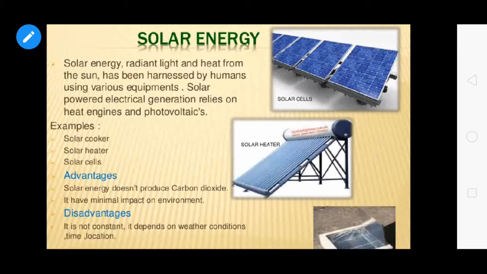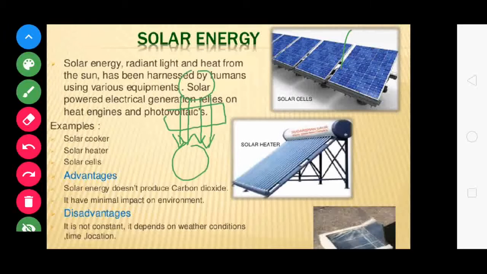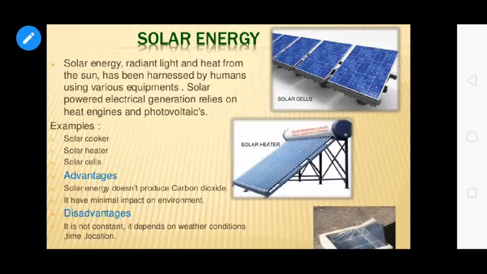And there's a thing which is called the solar constant. What do we mean by solar constant? Consider that this is the Earth and this is the Sun, and there is a perpendicular distance between these two.